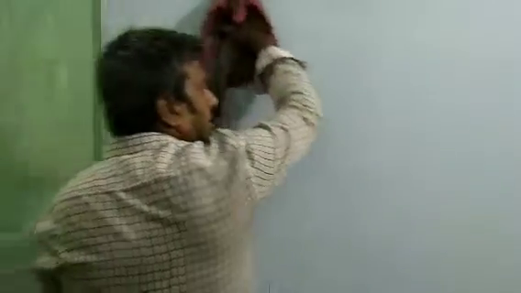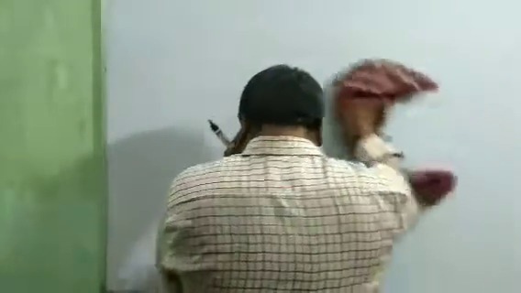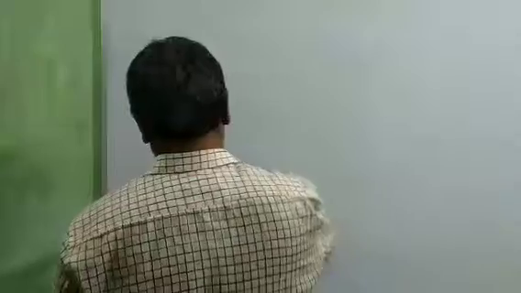Now I am going to the interest on capital. In interest on capital, there is only one rule: at the time of calculating it, you have to follow the rule given in the partnership deed. If the deed is not there, then we do not provide any interest on capital or interest on drawing.